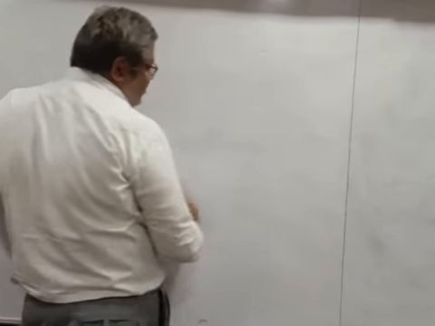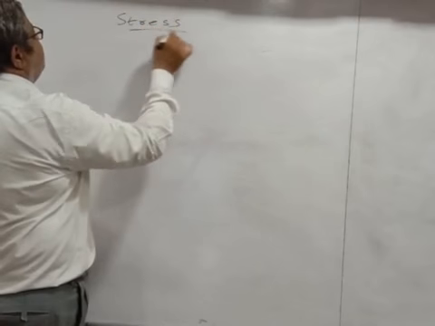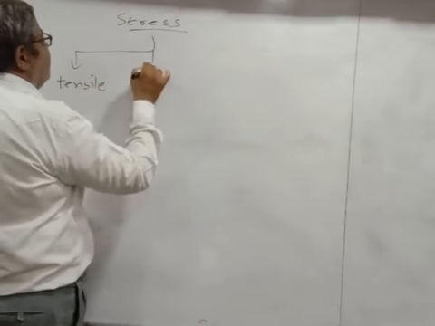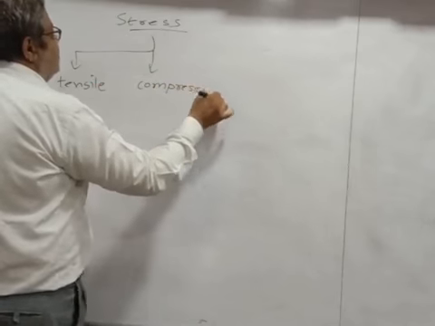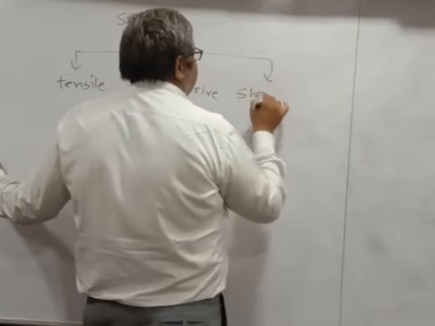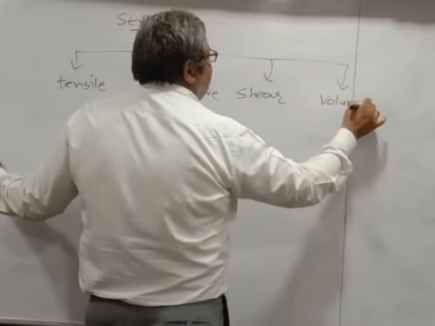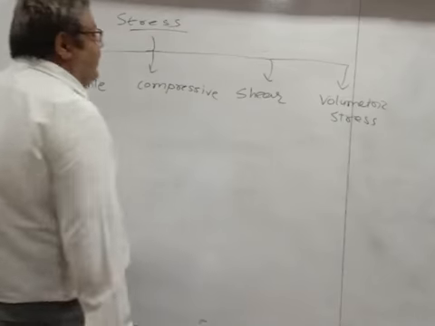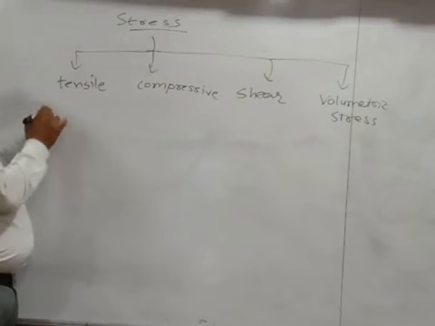How will you define stress? Stress can be tensile in nature. Stress can be compressive in nature, and shear stress is also there, and volumetric stress will also be there. Now how will you define a tensile stress?